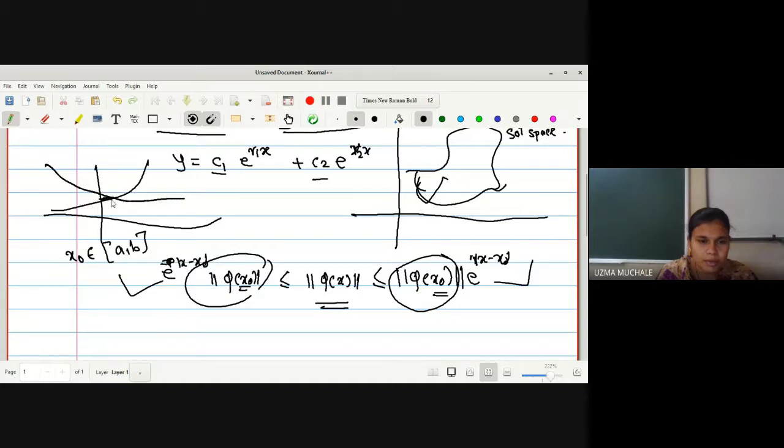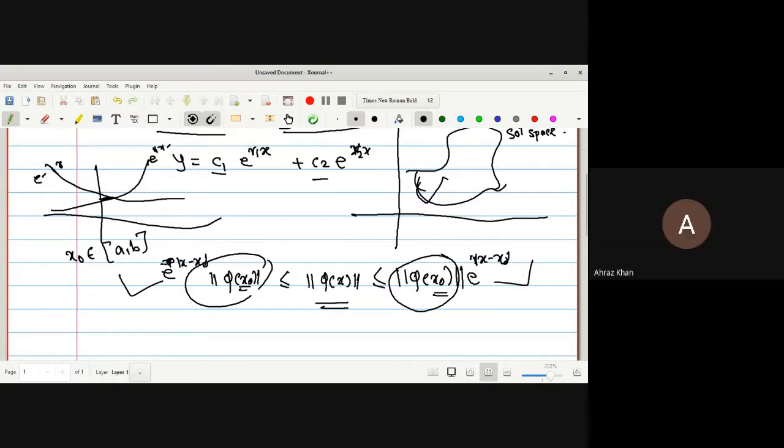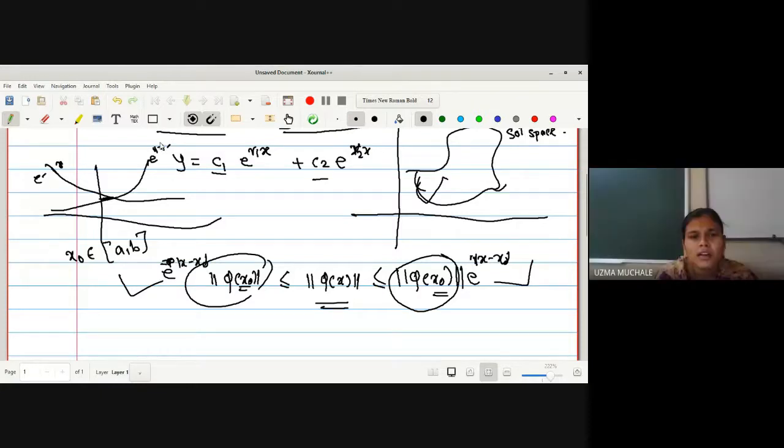I hope you remember we have written this e raised to mod of x minus x naught. Actually it is x minus x naught, here there is some r times.